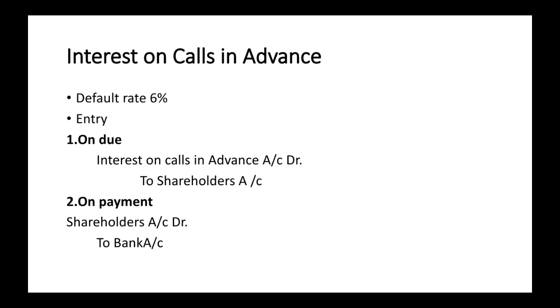Next is interest on calls in advance. The default rate is 6%, and it also has two entries. On due, interest on calls in advance account debtor to shareholders account. Then on payment, shareholders account debtor to bank account.